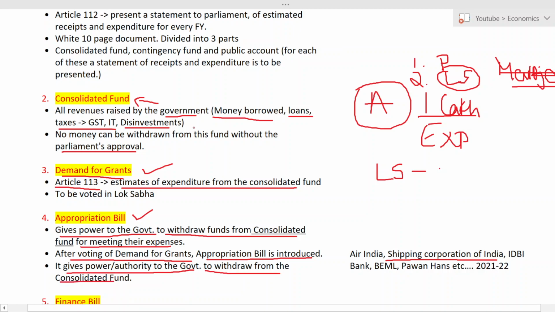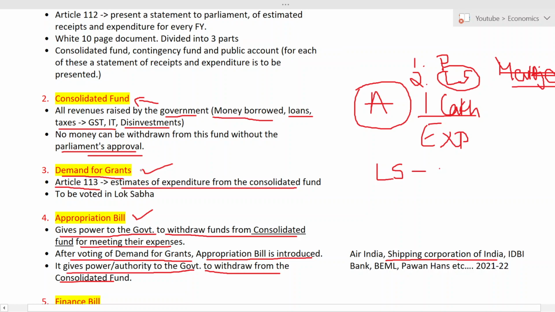Very simple, right? So, what is the consolidated fund? Whatever money the government gets, like money borrowed, loans, taxes, and all, this money is the consolidated fund. If any person, state or authority wants to withdraw money from this fund, it can be withdrawn by the permission of parliament.